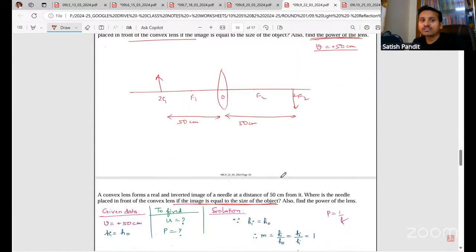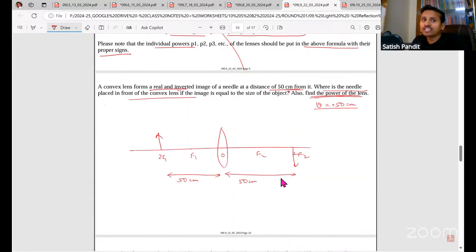Next, this question is extremely important. It says a convex lens forms a real and inverted image of a candle at a distance of 50 centimeters from it. Where is the needle placed in front of the convex lens if the image is equal to the size of the object?